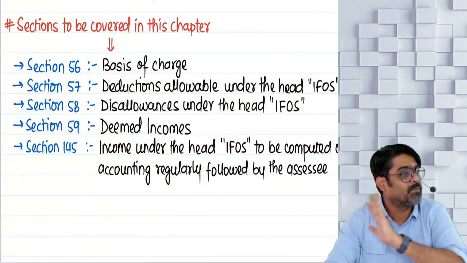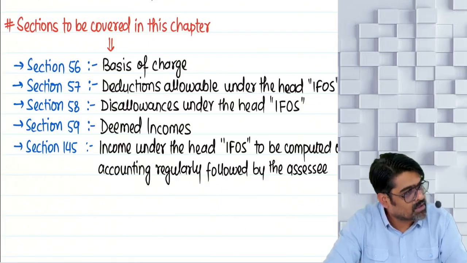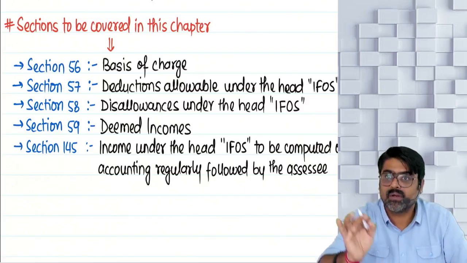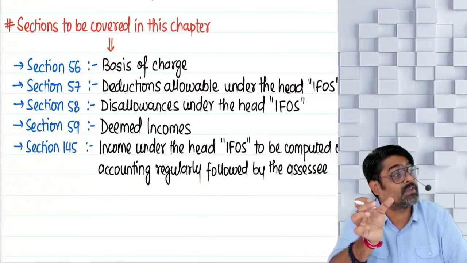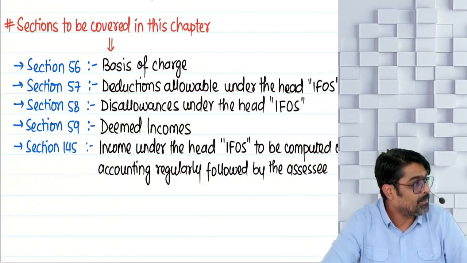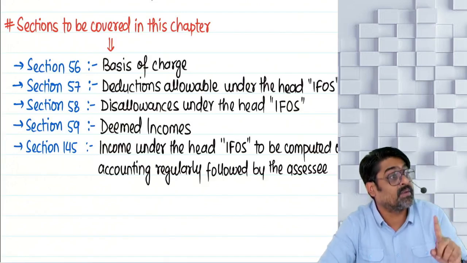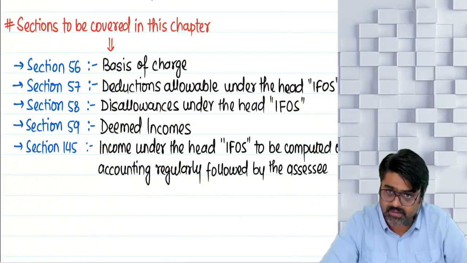Always on receipt basis, no matter whatever method of accounting you are following. We don't care. Interest on compensation, interest on enhanced compensation on compulsory acquisition of a capital asset under any law, that interest will always be taxable under the IFOS based on receipt basis. Method of accounting irrelevant. Yes or no?